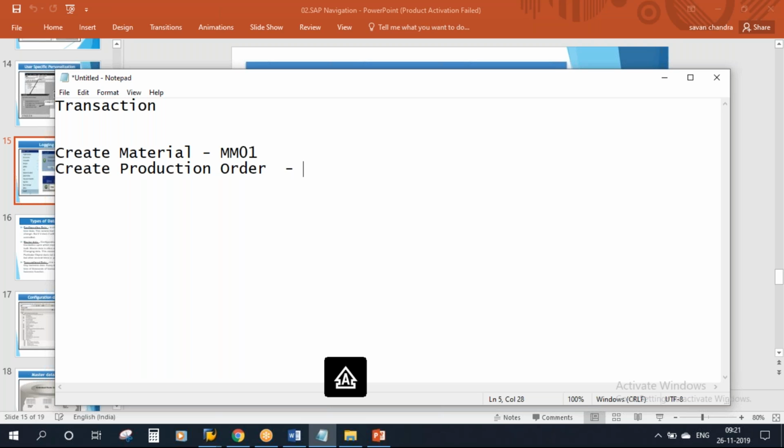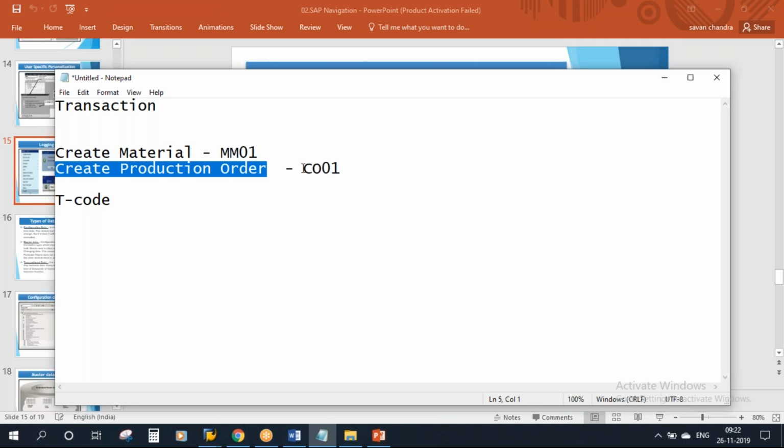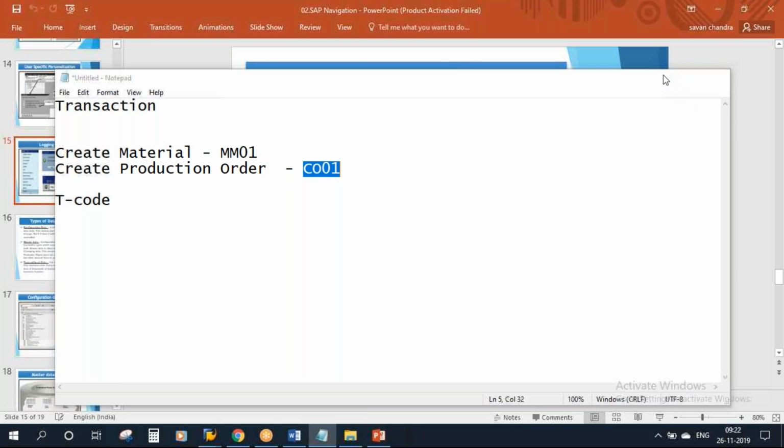The T code is CO01. So for every transaction, there will be a T code attached to it. Simply they call it T code, which is nothing but transaction code. This is the transaction and its corresponding T code.